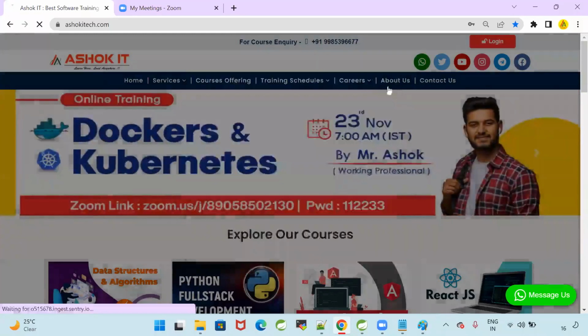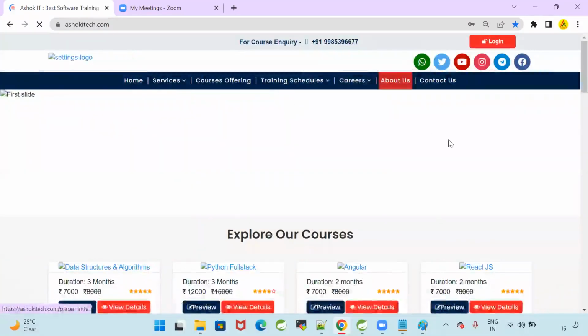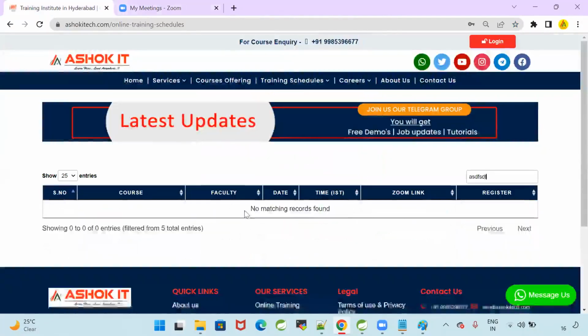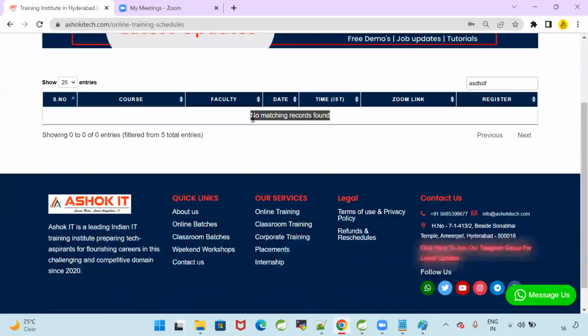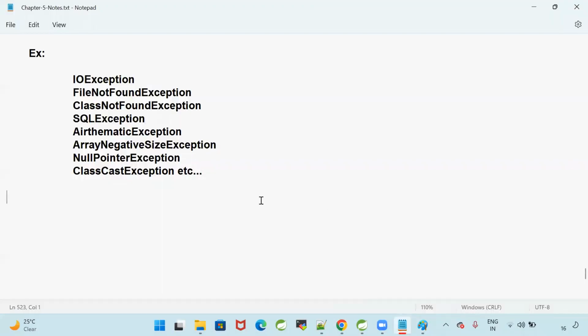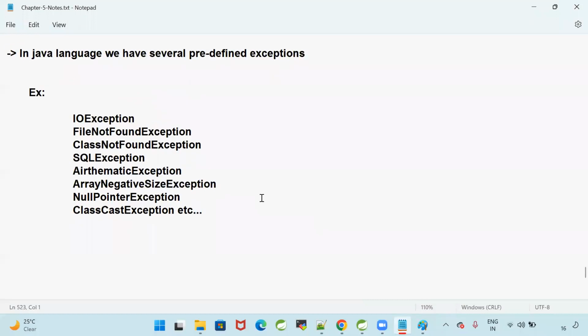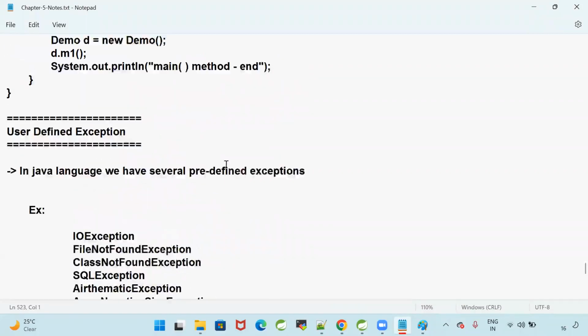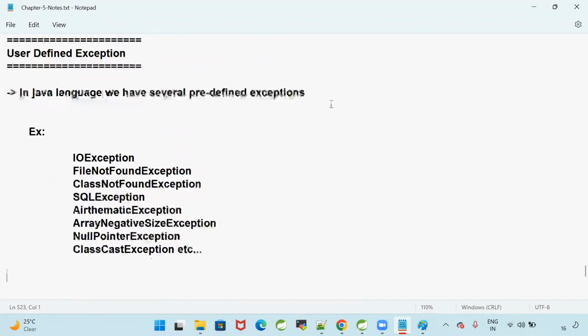And for example, if you go for training schedule, when you type something, it says no matching records found. Do we have this kind of exception in Java? No. So in the project, based on some scenarios, we need to create our own exception. In the Java language, we have several predefined exceptions like below.